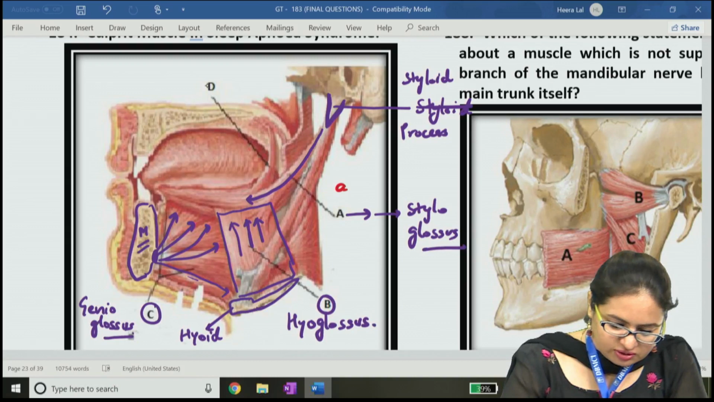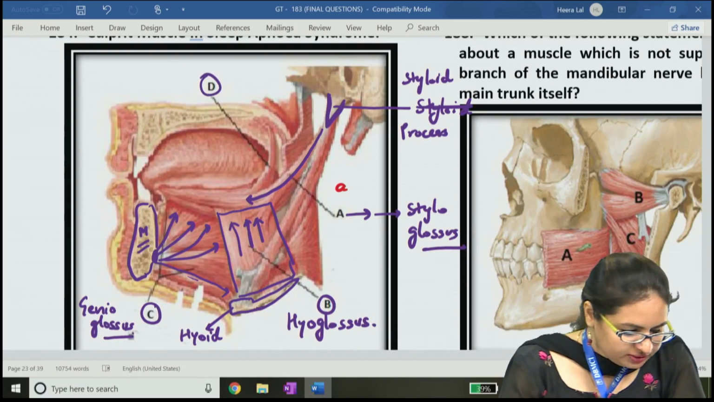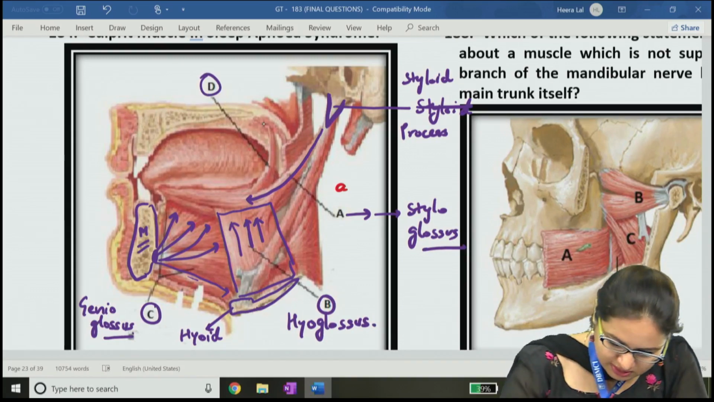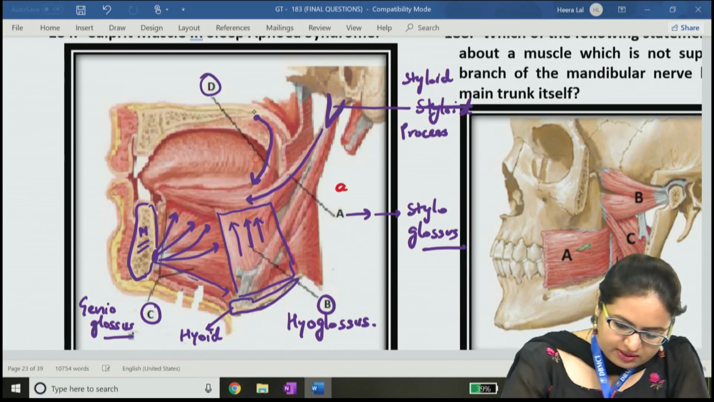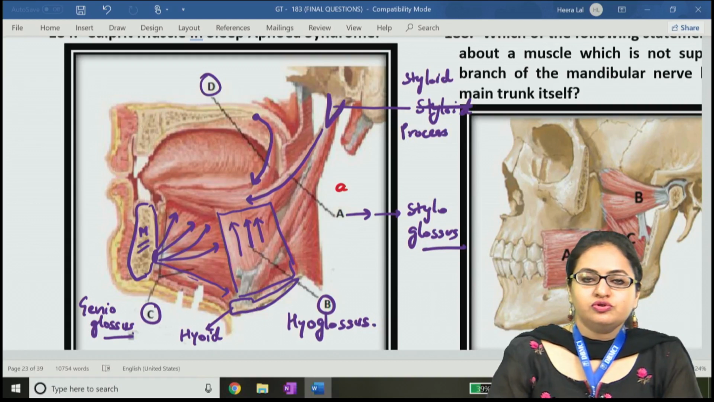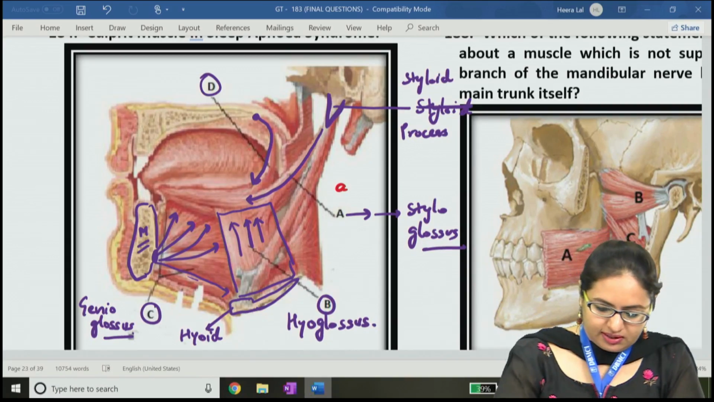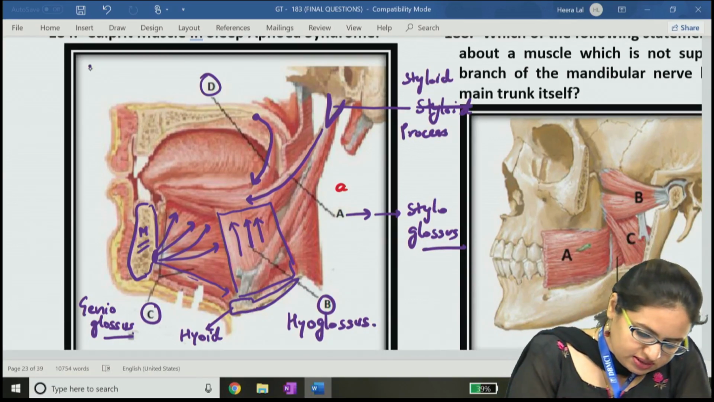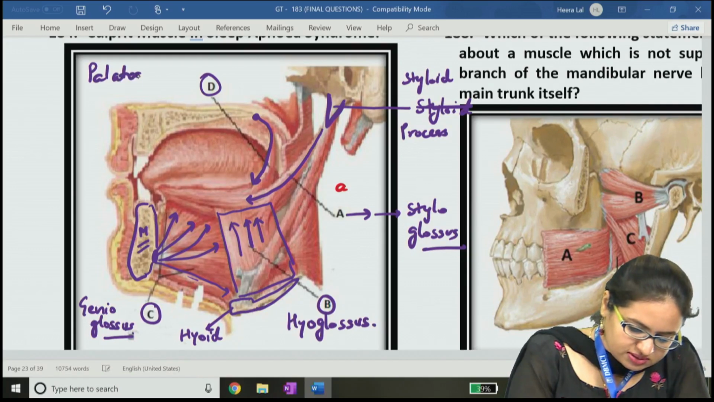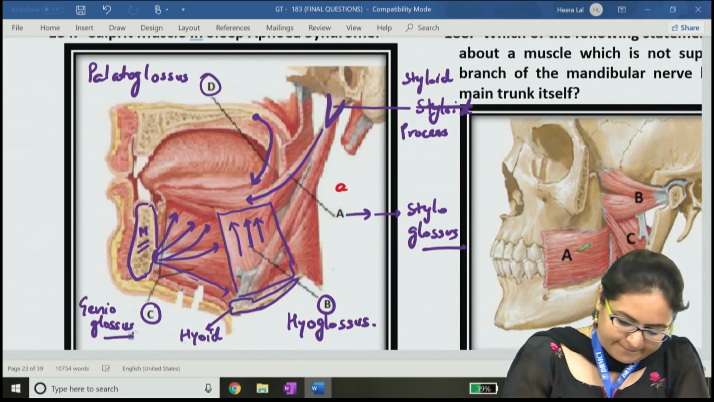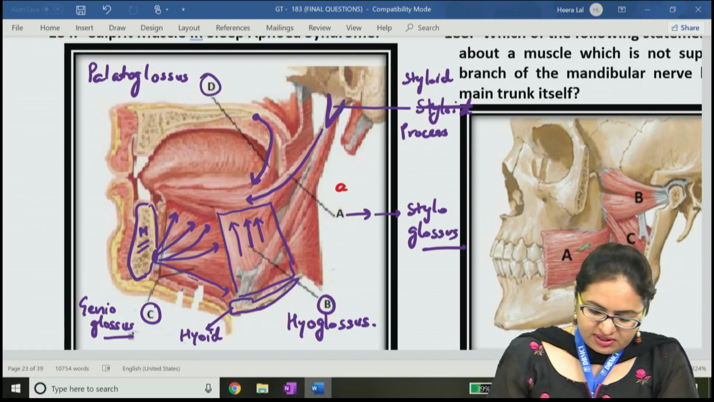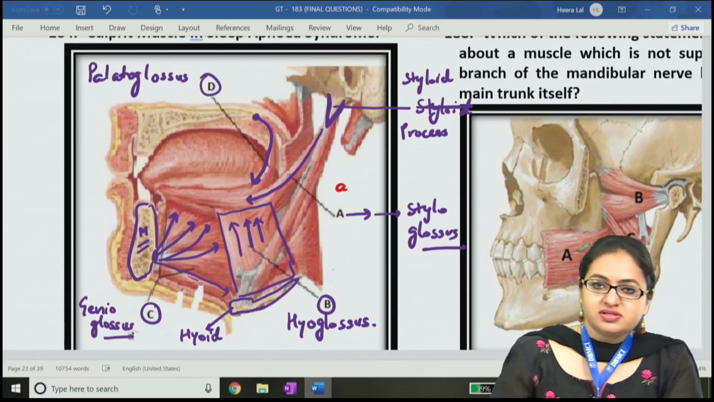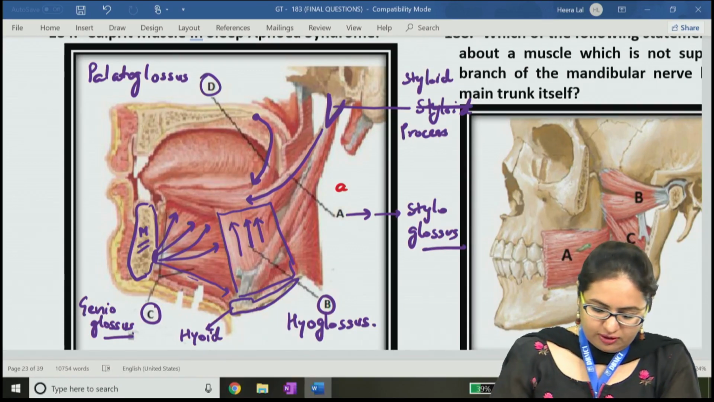Now the structure D: the muscle is coming from this point, the posterior-most border of the hard palate, and then it comes towards the tongue. So this muscle is the palatoglossus muscle. So these are the muscles of the tongue: the styloglossus, hyoglossus, genioglossus and the palatoglossus muscle.